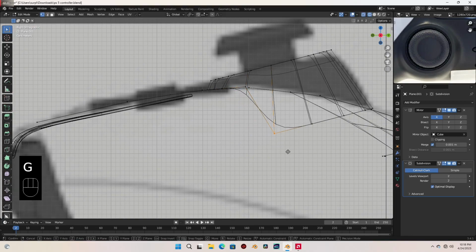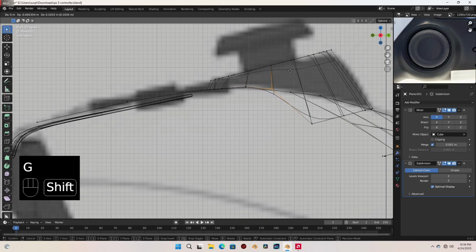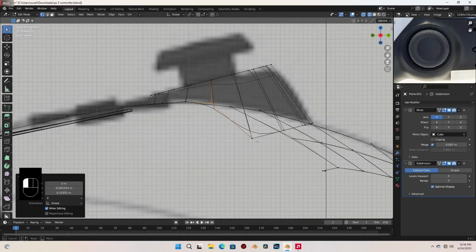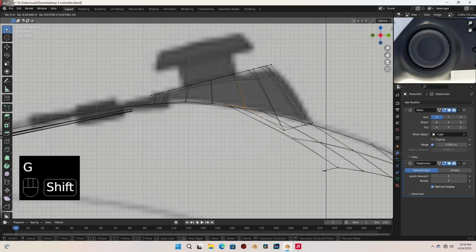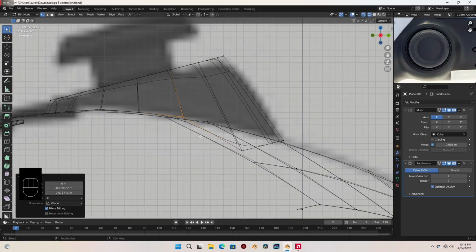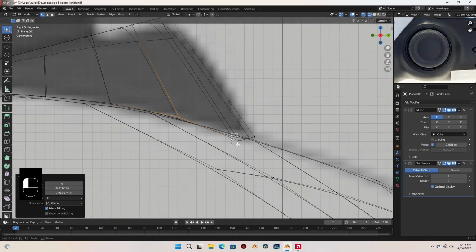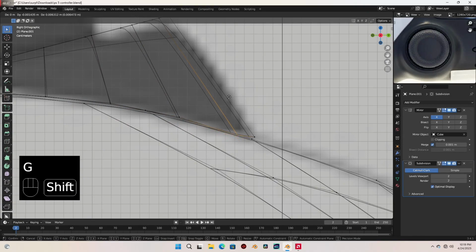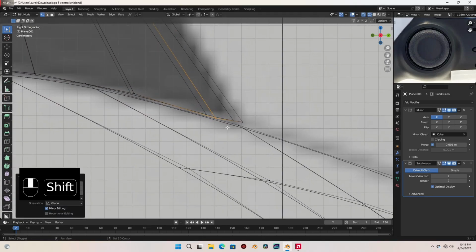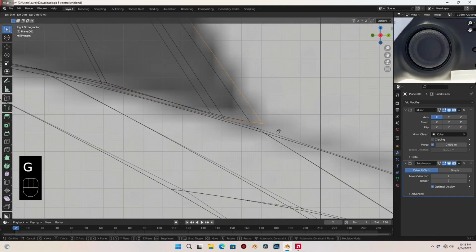Select these and move it there. And let's bring this down a bit more.